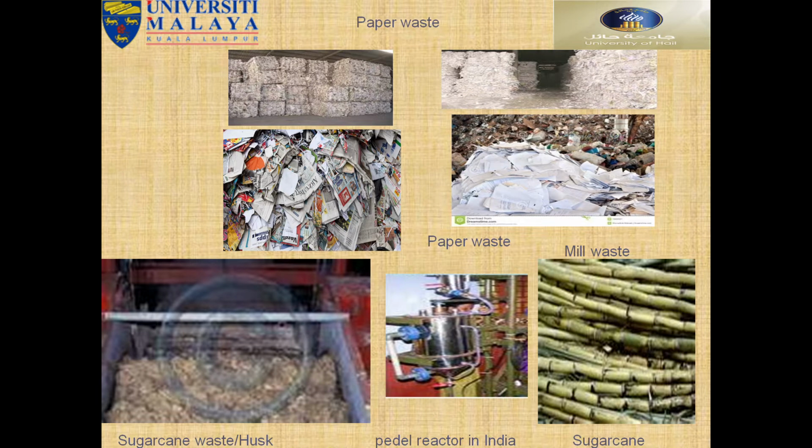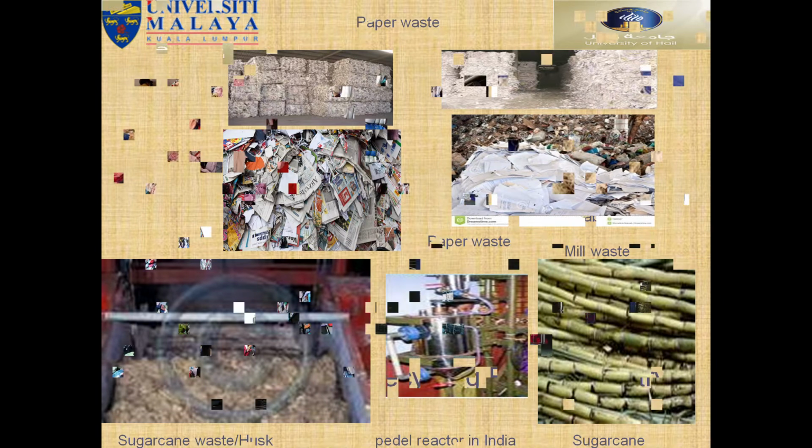Then we can see here paper waste, different types of paper waste, and then meal waste, sugar cane waste, readily available in India. This is the sugar cane waste, also husk. So all types of waste can be used as feedstock of biofuel productions.